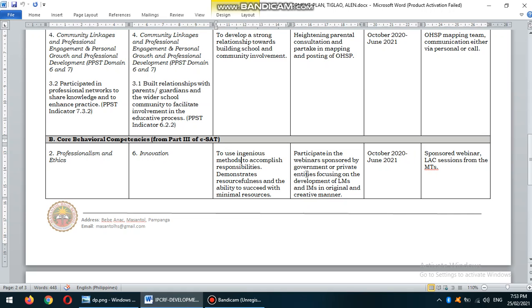Next, participate in the webinars sponsored by the government or private entities focusing on the development of LMs and IMs in an original and creative manner. Sa part na to, ito na po yung intervention natin. And of course, the timeline and your human resources or materials needed.